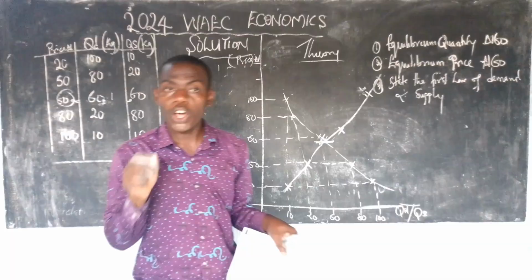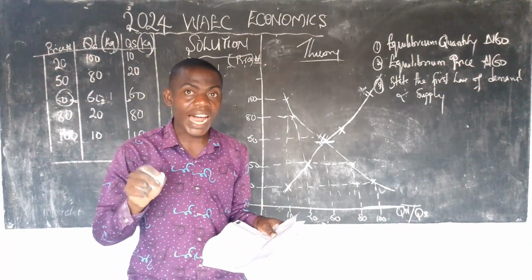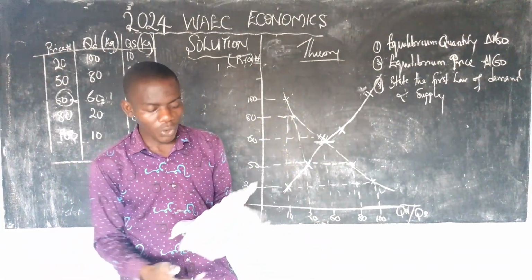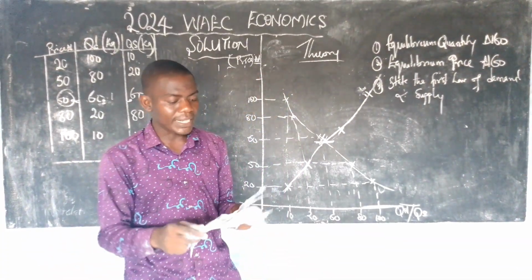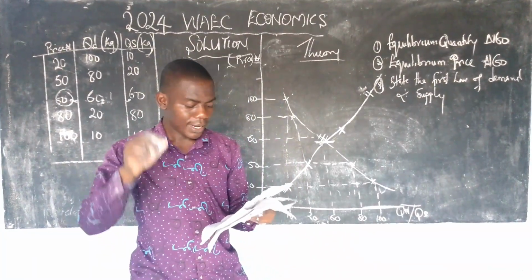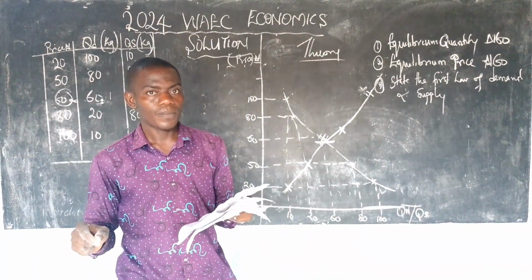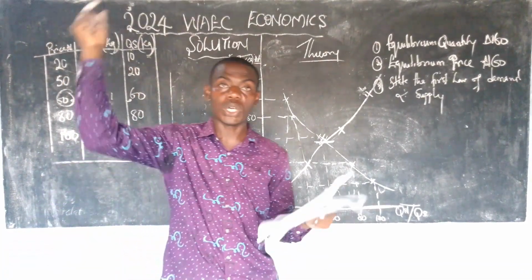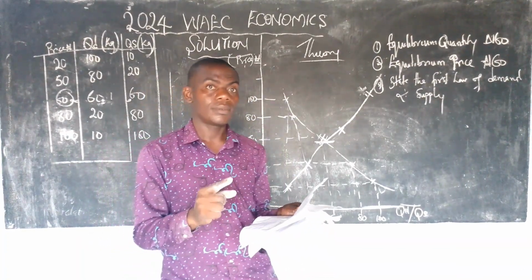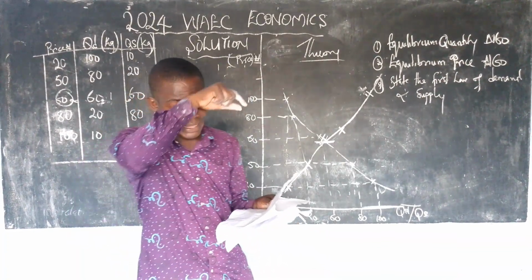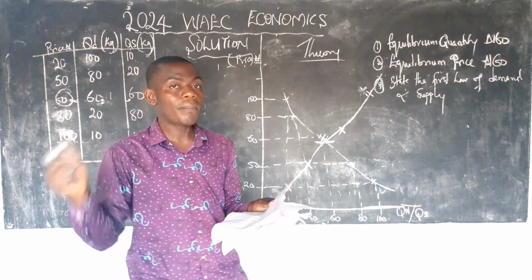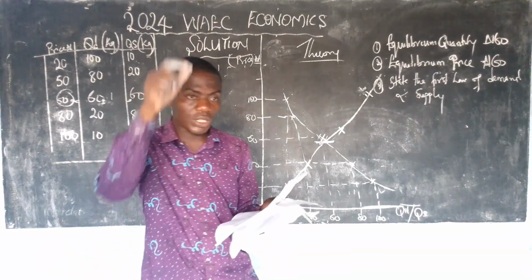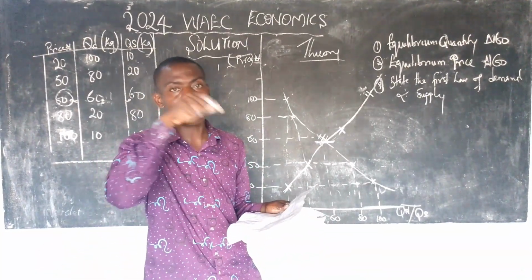Hope you are following me. Economics is classified under social science. Number two question is, among the following authors, who classified economics as a material science? One man said it's a practical science, another man said it's a social science, even though there are many authors. But the question is, who classified economics as a material science?